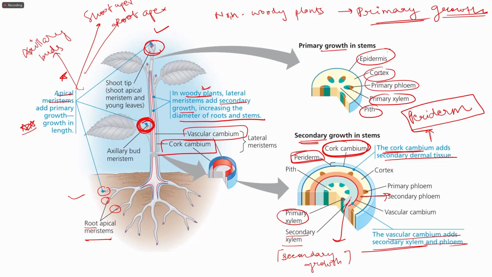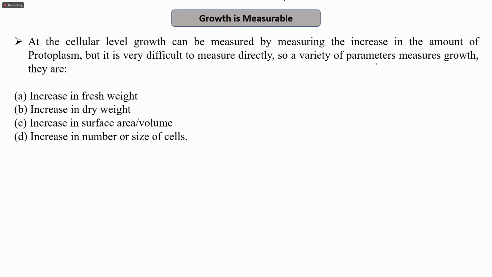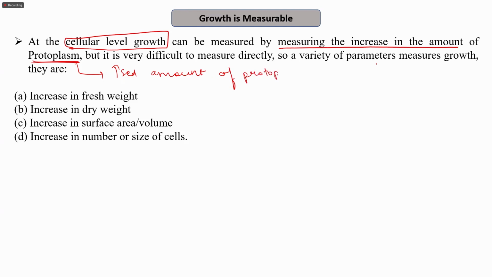So growth is measurable. And even in plants, growth can be measured both at the cellular level and even above that. At the cellular level, that is the growth at the level of cells, it can be measured by measuring the increase in the amount of protoplasm, which is the liquid filled inside the cell. The increased amount of protoplasm can be directly considered as a parameter of growth.